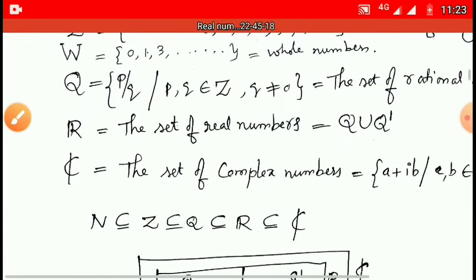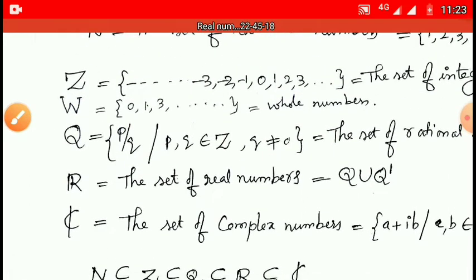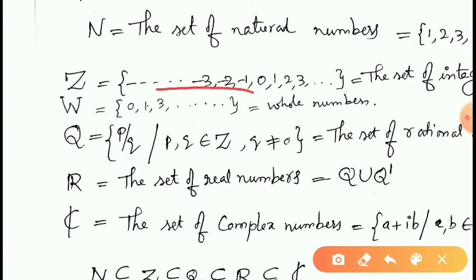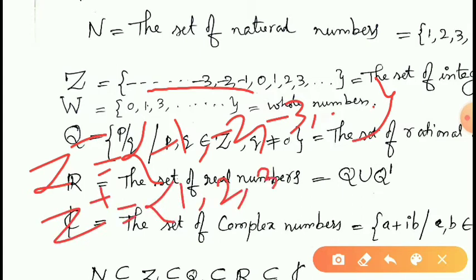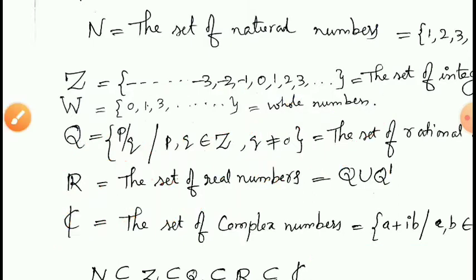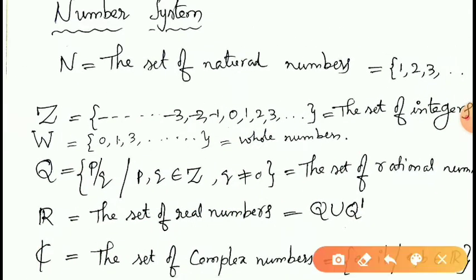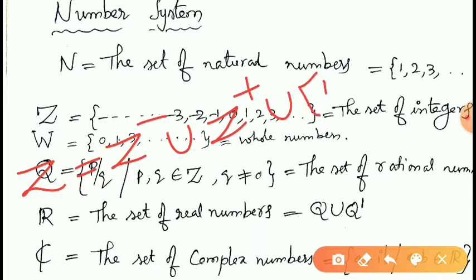Out of this, in Z, these numbers are said to be negative integers. It is denoted by Z minus is equal to -1, -2, -3, and so on. And 1, 2, 3 is said to be the set of positive integers, Z plus is equal to 1, 2, 3, and so on. Therefore we can say Z is equal to Z minus union Z plus union the singleton set 0.